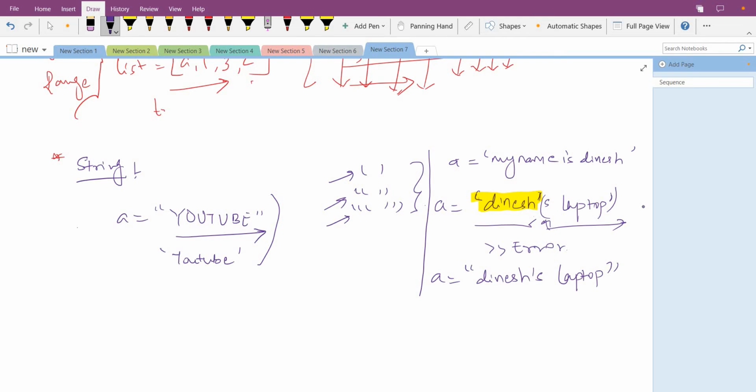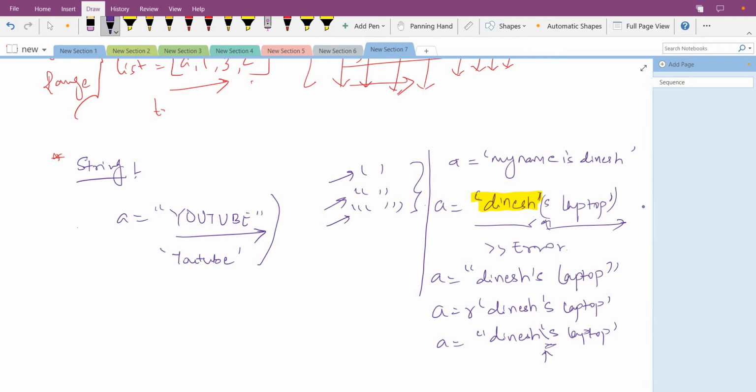Okay, by the double quote, or there is something called a raw string. That can also be used for "Dinesh's laptop". One more option is there: there is a backslash which we can use. Okay, what will this slash do?